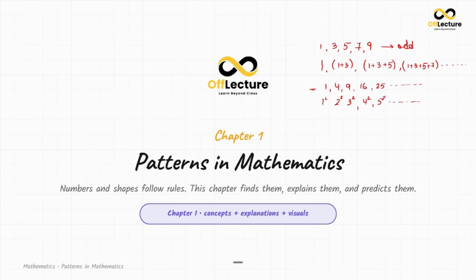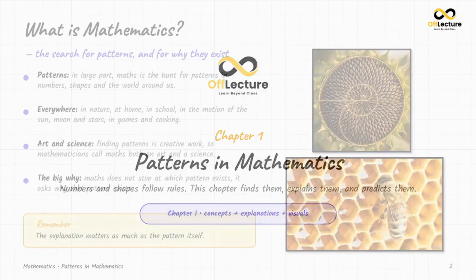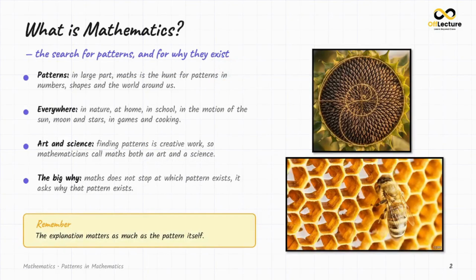1, 4, 9, 16 and 25. And this is what you have to keep in mind throughout chapter 1, that is patterns in mathematics. Numbers and shapes follow some rules, and this chapter will help you find them, explain them and predict them. Okay, so let's move on to our first slide, that is, what is mathematics.